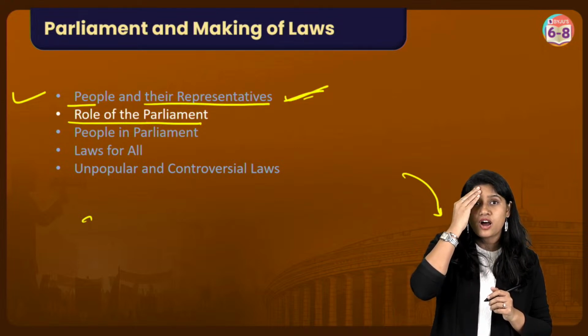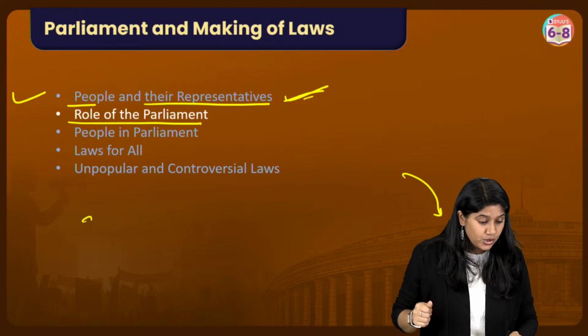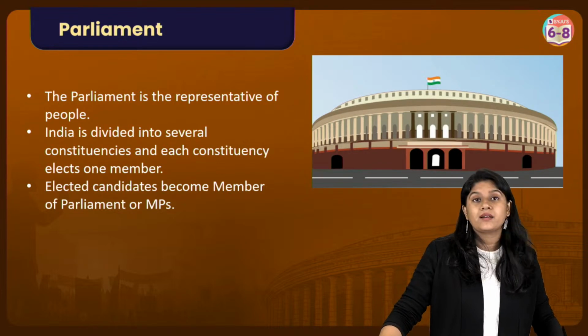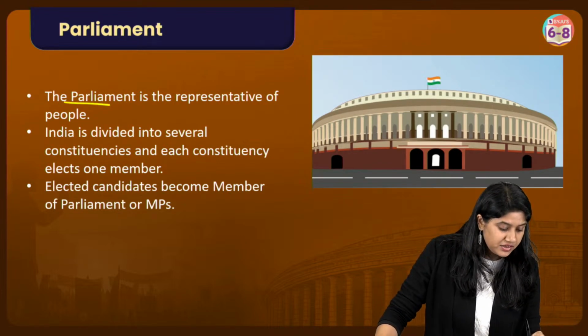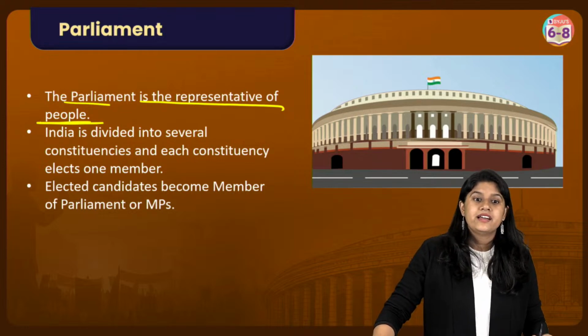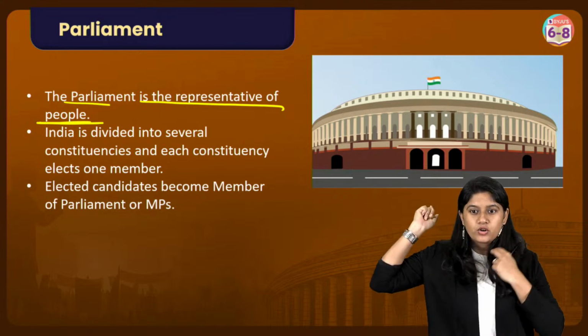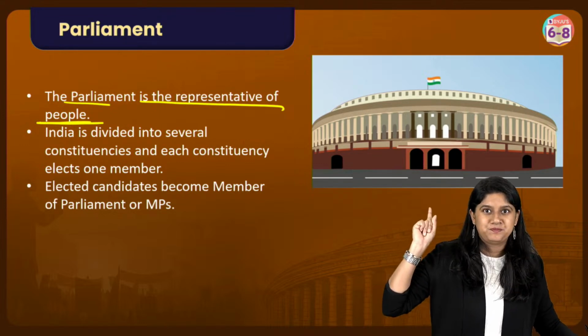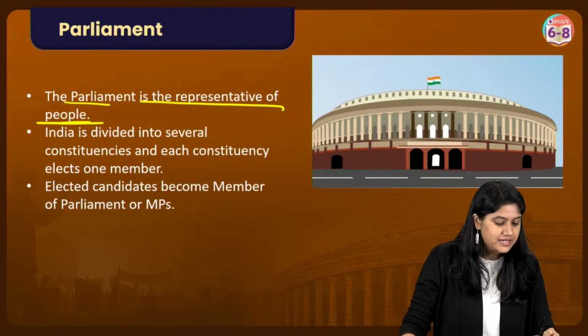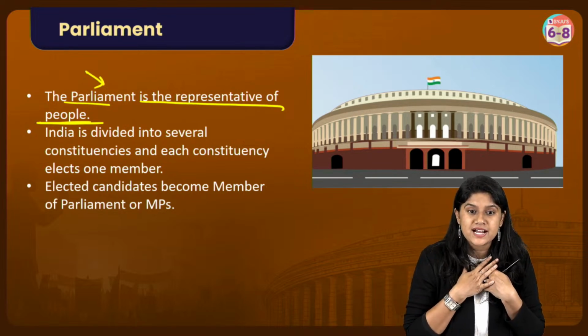It is the highest law-making body. Absolutely correct, right? So, what is parliament, everyone? The parliament is a representative of people, right? When you look at over here, we call this a parliament. But what does it have? It has the people who are the representatives of the people like us, right?